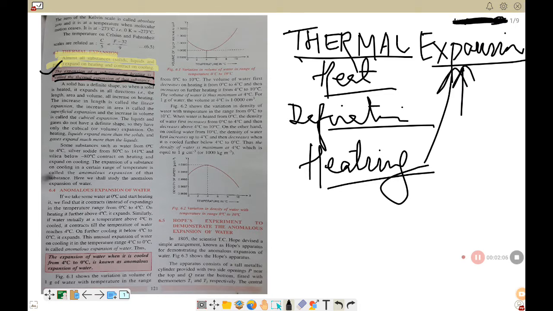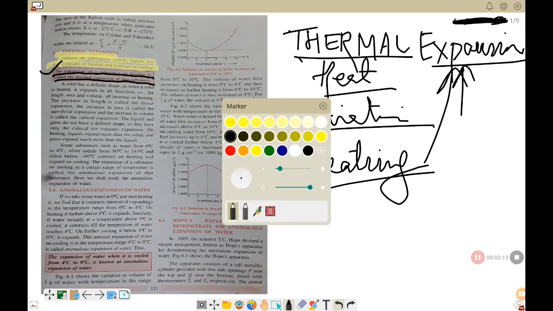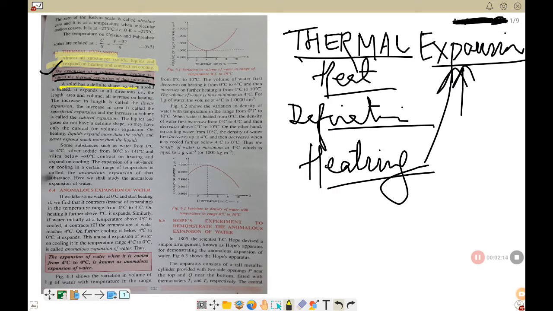Now a solid has a definite shape. So when a solid is heated, it expands in all directions. That is through the length, area, and volume. Please underline these words here: length, area, and volume. All increase on heating. The increase in length is called linear expansion. The increase in area is called superficial expansion. Please underline all these lines. And the increase in volume is called cubical expansion.